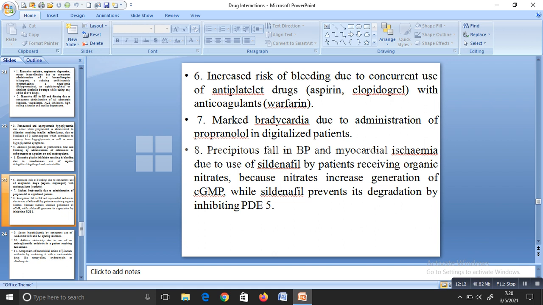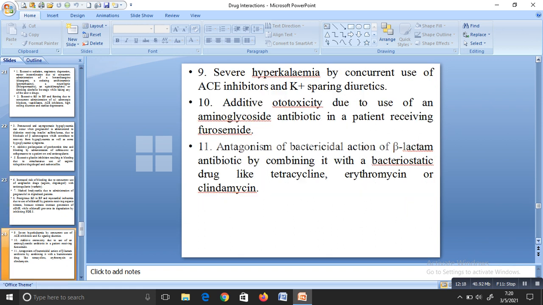phosphodiesterase 5. Next, a person is on a diuretic. Diuretics enhance the elimination of sodium and potassium, so hypokalemia and hyponatremia occur. To prevent that, the patient is given a potassium sparing diuretic like spironolactone. And if a person is taking ACE inhibitors and potassium sparing diuretics, there will be severe hyperkalemia. The potassium concentration will increase.